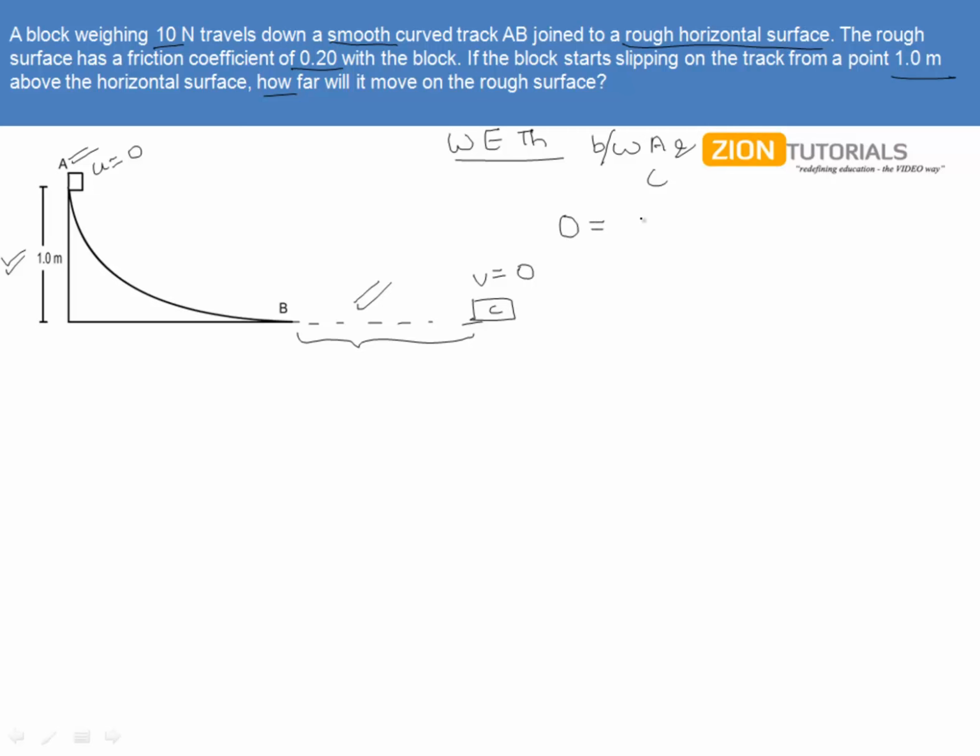We have the work done by the gravitational pull as mgh, where h is 1, and the work done by the frictional force as minus mu, normal reaction N, and the distance x.